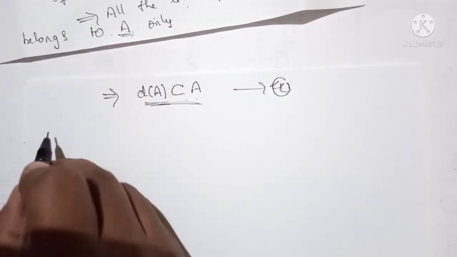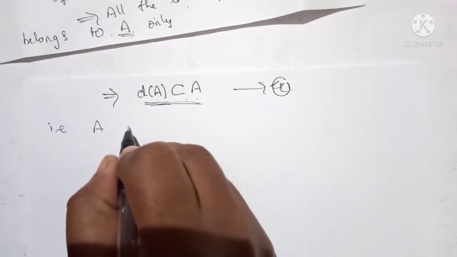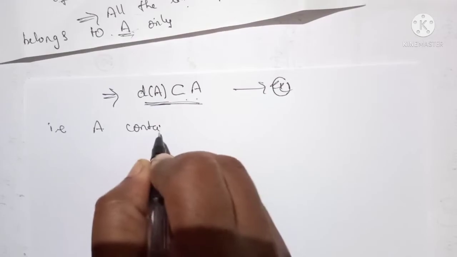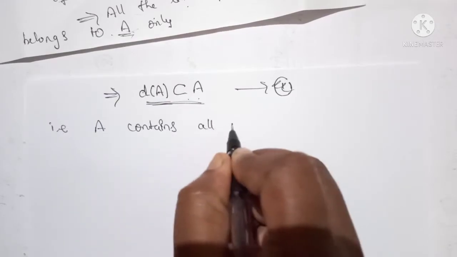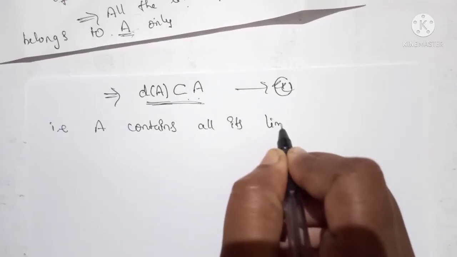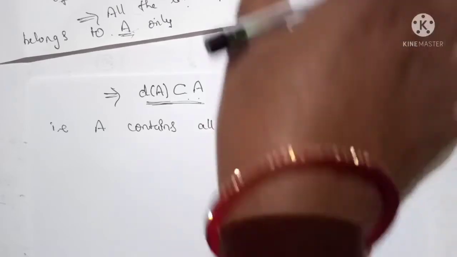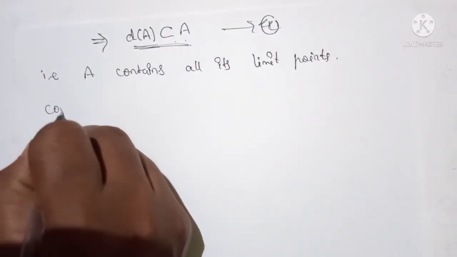That is, A contains all its limit points. Okay, so now we prove another part, that is, the converse.